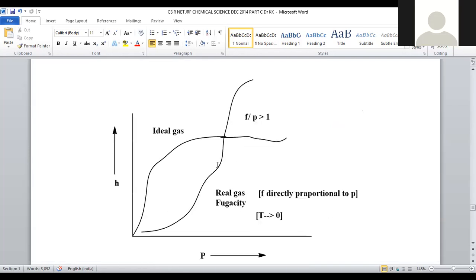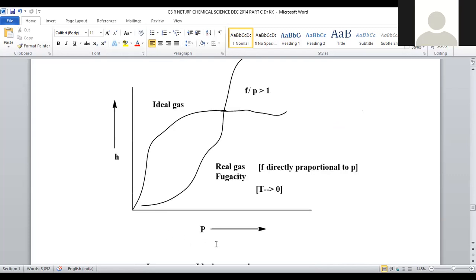Now let us see what is the difference between the fugacity of ideal gas and real gas. In the case of an ideal gas, if we plot the graph, what happens? An ideal gas is going to be represented in the form of this kind of line. This is the curvature which appears for the ideal gas.